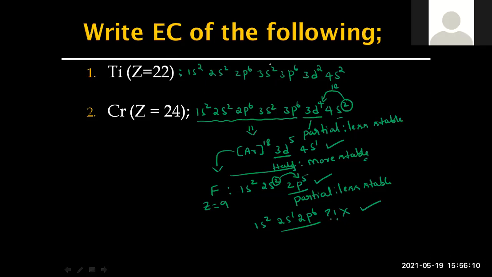So if it becomes 1s2, 2s1, 2p6, then there are no valence electrons in the last shell. But 2s itself is incompletely filled. It is half filled, no? Half filled is stable. That's the reason why 4s2 becomes 4s1 in chromium. And in the valence shell, still there can be one unpaired electron. Even in 2p5, there was one unpaired electron.